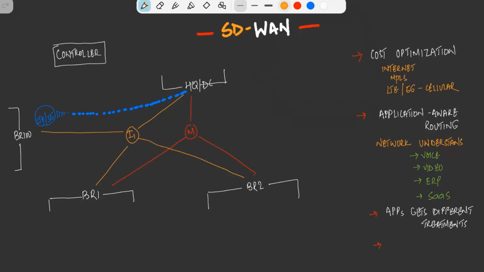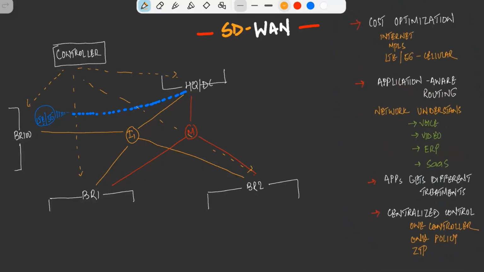And then we will have a controller. From a controller perspective, it will have visibility into each and every device. The controller is basically the software defined capability. With it, we have complete visibility, zero touch provisioning, and routing based on security perspective. We can configure and automate it.